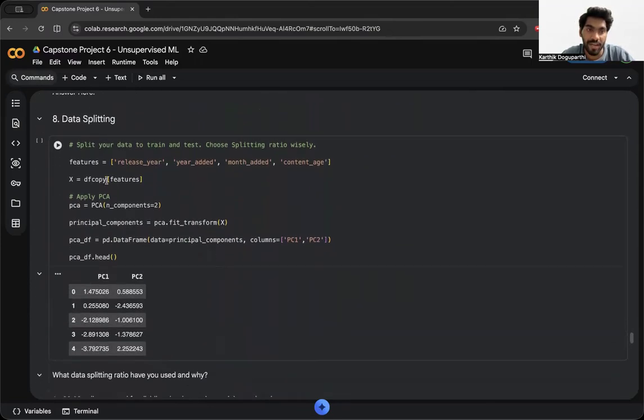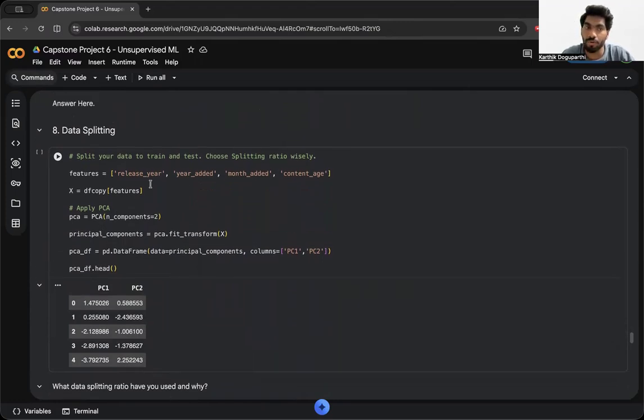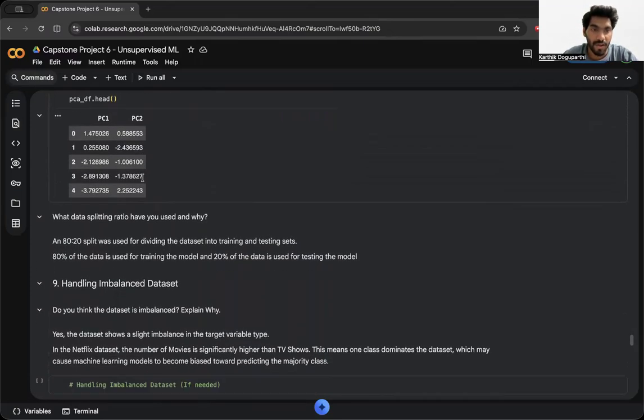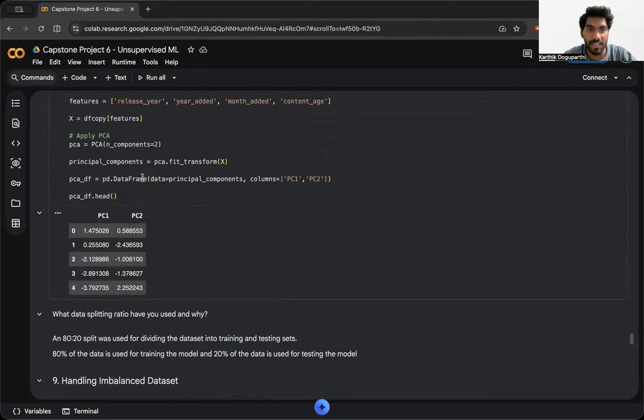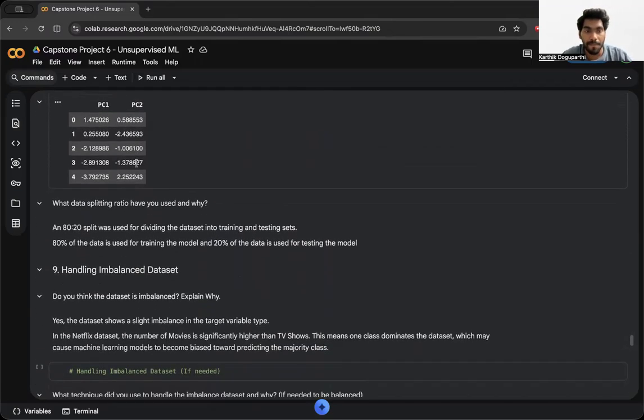And coming to data splitting, we can split the data into features and target columns. For the features, I've used release year, year added, month added, and content age. After that, I've split the data into 80% training and 20% testing data.